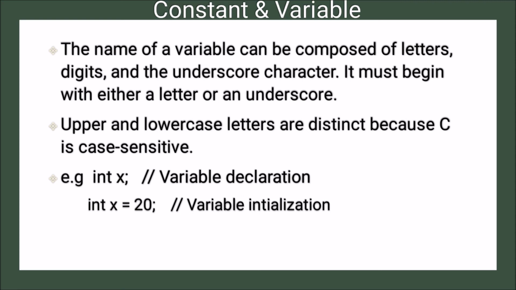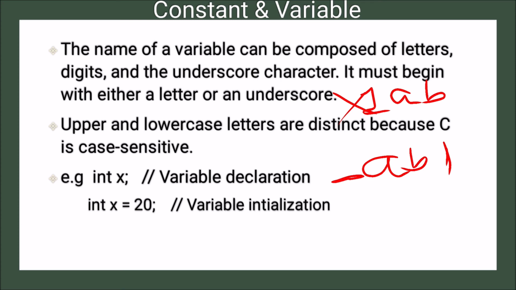You can include letters, digits, and the underscore, but it must begin with either a letter or an underscore. It cannot begin with a digit. You cannot write 1AB as a variable name, because a name cannot begin with a digit, but you can write AB1 or _AB. This is one rule to define a variable.